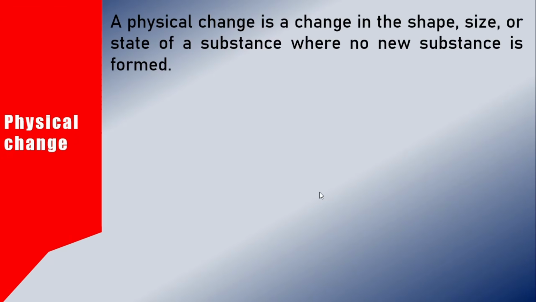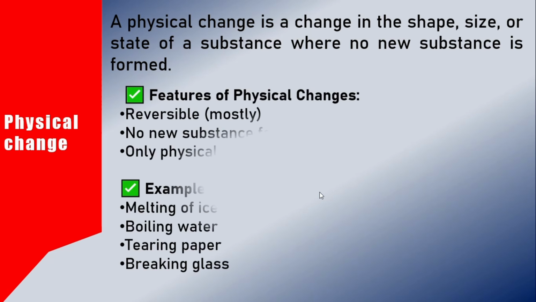Then physical and chemical changes. A physical change is a change in shape, size or state of a substance where no new substance is formed. Like melting of ice, boiling of water. In this, no new substance is formed, only the physical appearance changes. A physical change is mostly reversible.